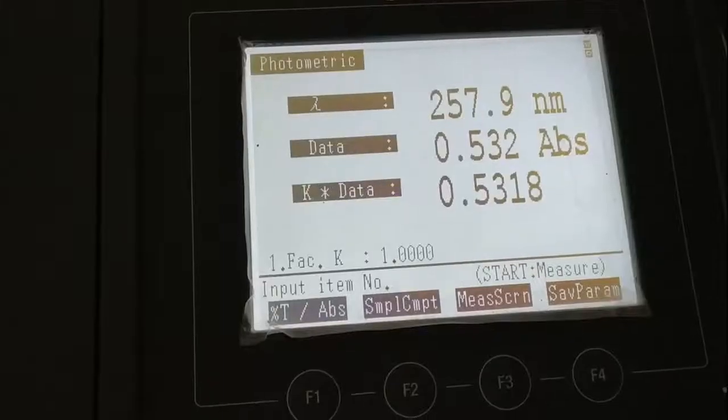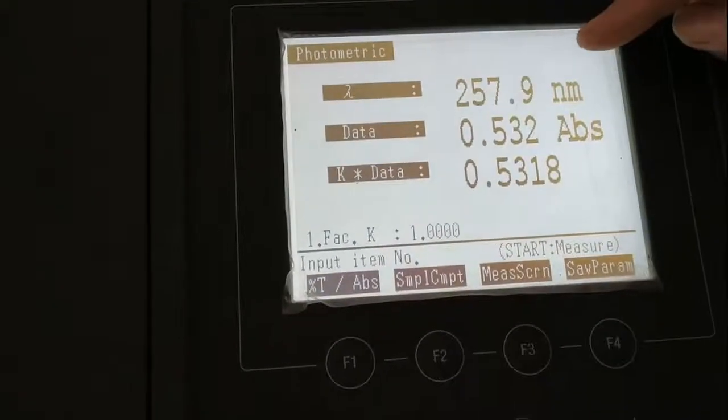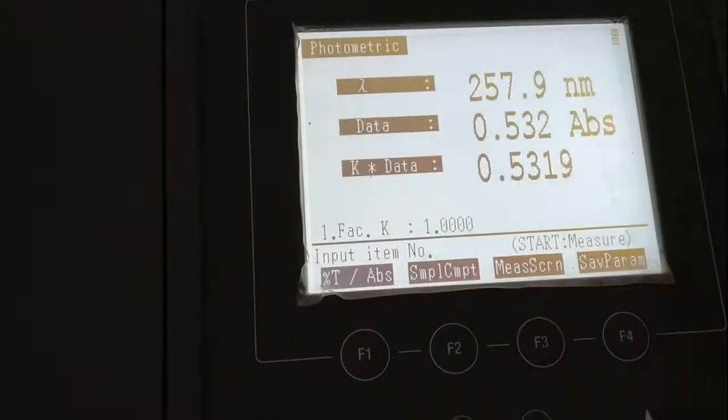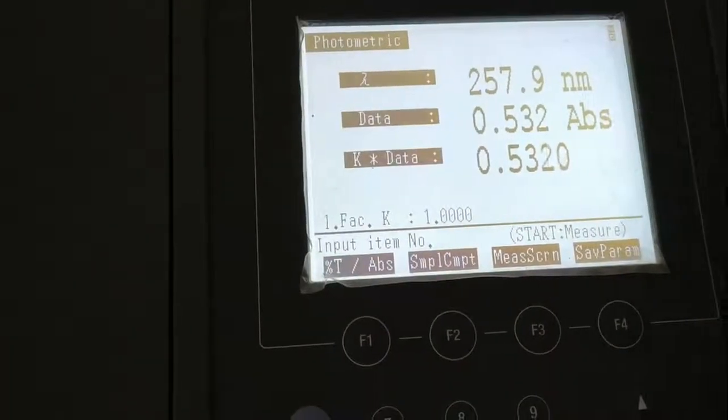So again we will press. So you can see the absorbance at 257.9 nanometer is 0.532.